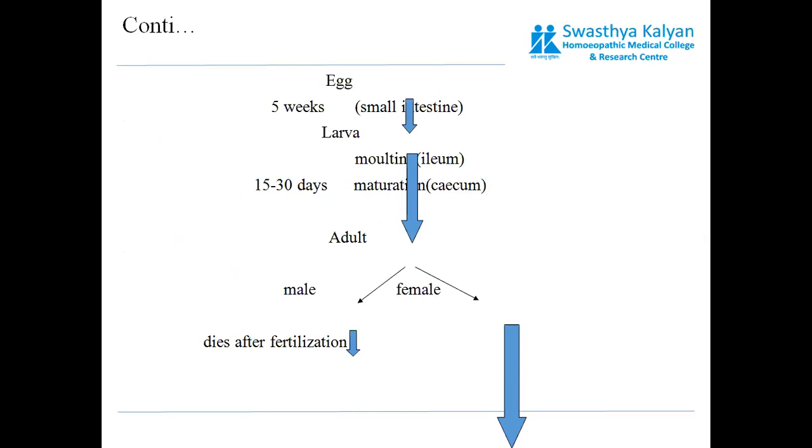It undergoes molting and maturation into the adult form in 15 to 30 days. The adults are of two forms, male and female, and the male will die after fertilization.